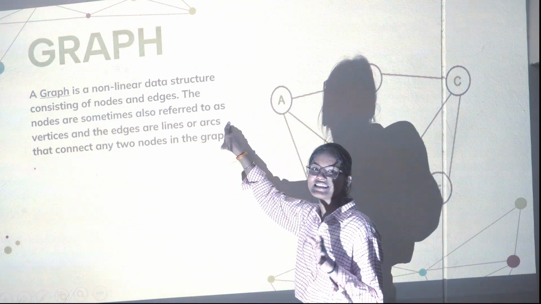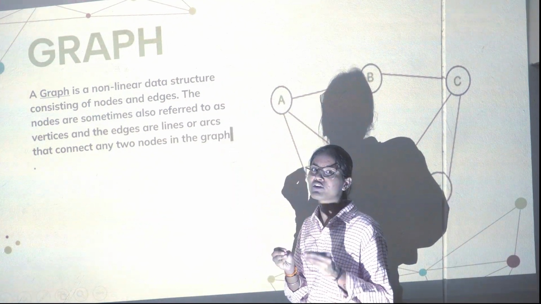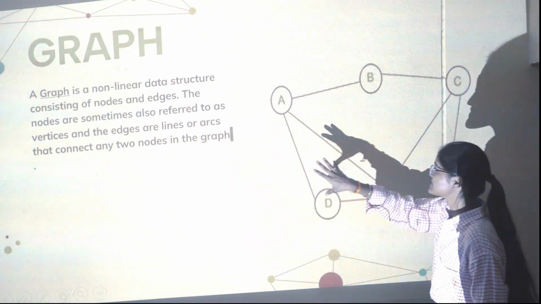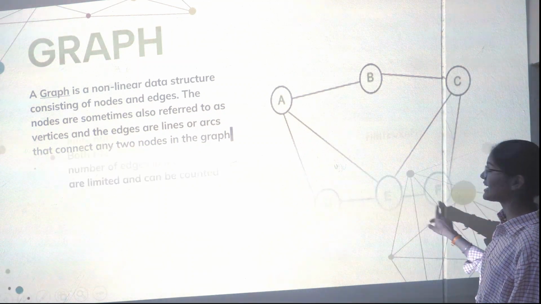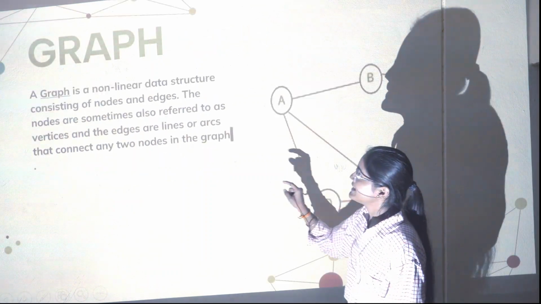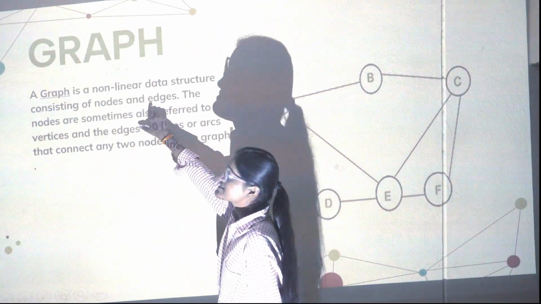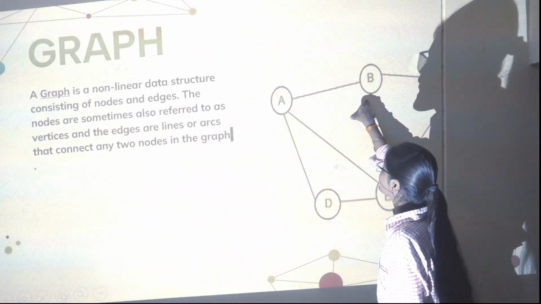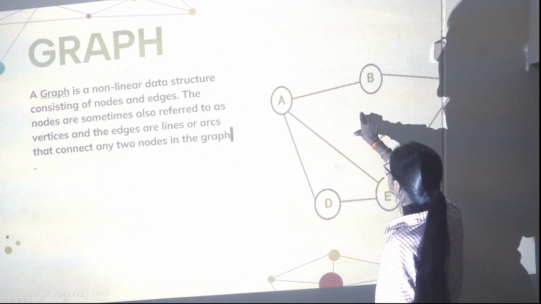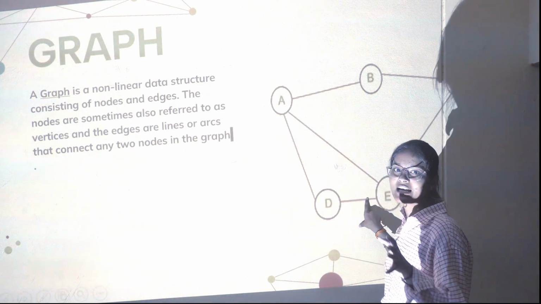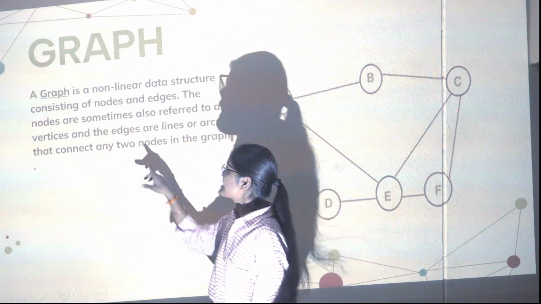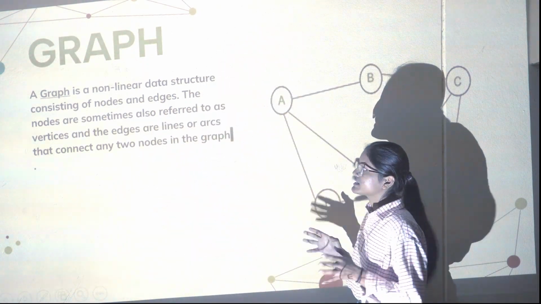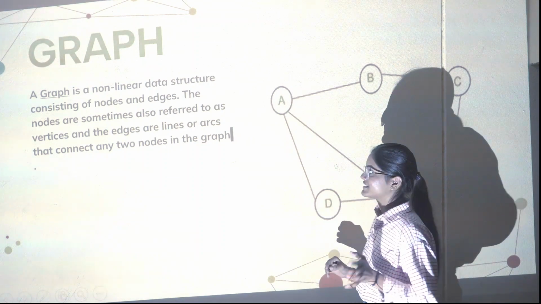A graph is a non-linear data structure which consists of nodes. What are the nodes over here? Just have a look at this graph. A, B, C, D, E, F are the nodes over there, and it consists of edges. So A and B are connected with the help of an edge. Similarly, all the nodes are connected with the help of edges. Now the nodes are sometimes also referred to as vertices, and the edges are the lines or arcs that connect any two nodes in the graph.